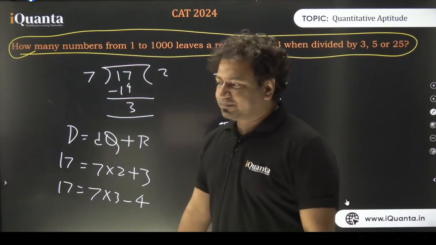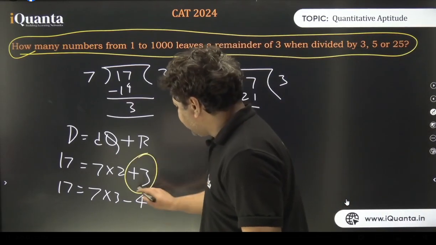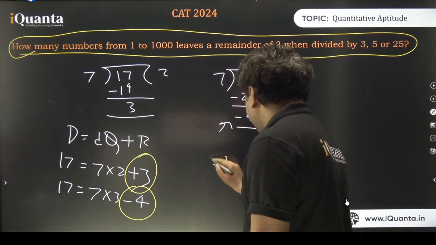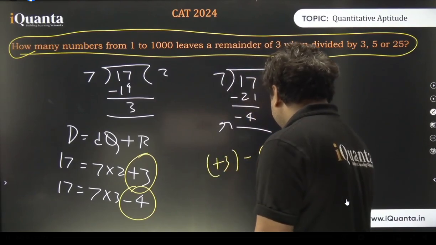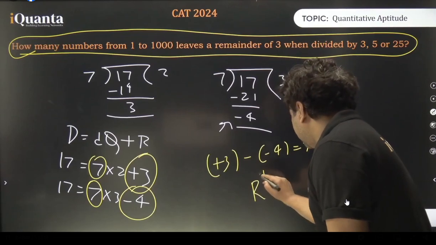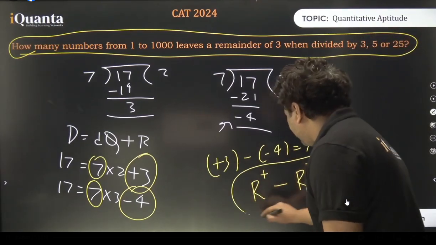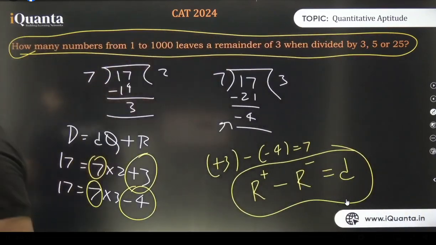By the way, that's not the end. The difference between this plus 3 and this -4, the difference is 7, which is nothing but the divisor itself. So we can say the positive remainder and negative remainder, if it exists anyhow, then its difference will always be equal to the divisor. This is going to be our third important generalization.